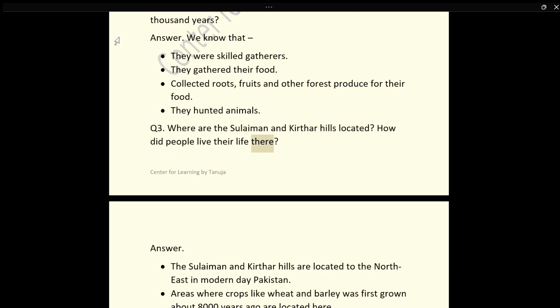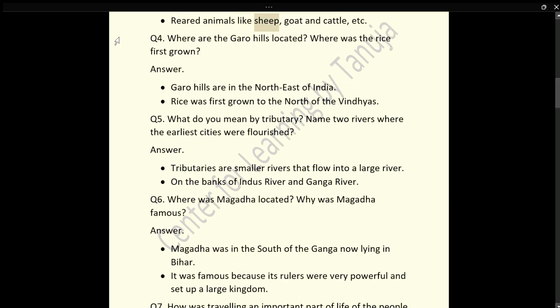Q3. Where are the Suleiman and Kirthar hills located? How did people live their life there? Answer. The Suleiman and Kirthar hills are located to the northeast in modern-day Pakistan. Areas where crops like wheat and barley were first grown about 8,000 years ago are located here. They reared animals like sheep, goat and cattle, etc.